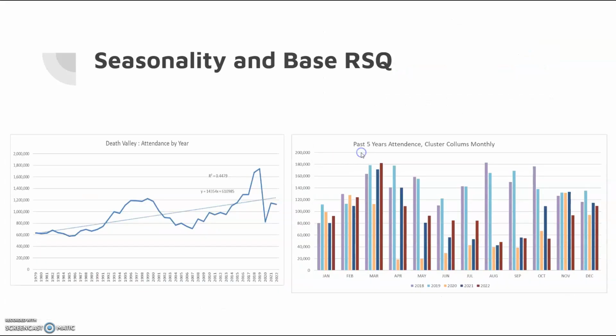But more interesting is when we look at the seasonality and base R squared, we can see that there is a bit of seasonality. We can see that at first, the spring and fall months were preferred, with an avoidance in the summer. But look at what happens after COVID starts to get lessened upon the rules and more attendance happens. It is skewed now. We can almost see it's like a DNA strand where they're almost opposing now. So everything has been shifted.